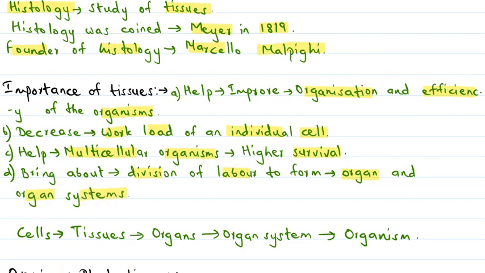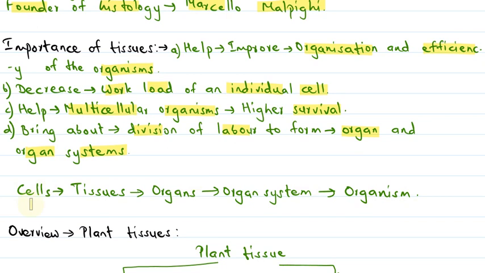Then we discussed how an organism forms. Cells, as we all know, are the basic structural and functional units in a living system. Different types of cells that have similar structure and perform similar function group together to form tissues. Then different tissues group together to form different organs. Different organs collectively form organ systems, and finally different organ systems combine together to form an individual organism. This form of organization is similar in both plants and animals.